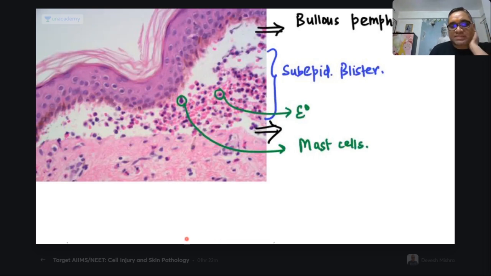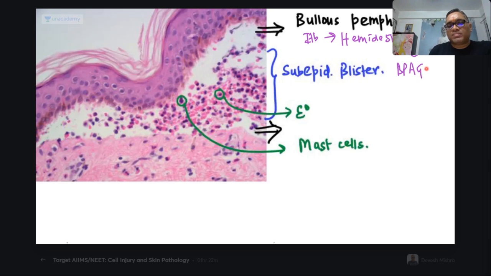Bullous pemphigoid, what is the pathology? It is again an autoimmune disorder where antibodies are formed against hemidesmosomal components. We have already discussed this many times.